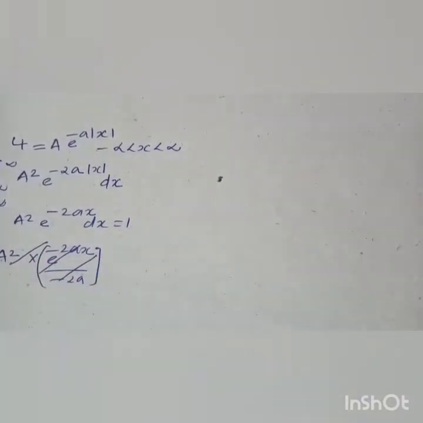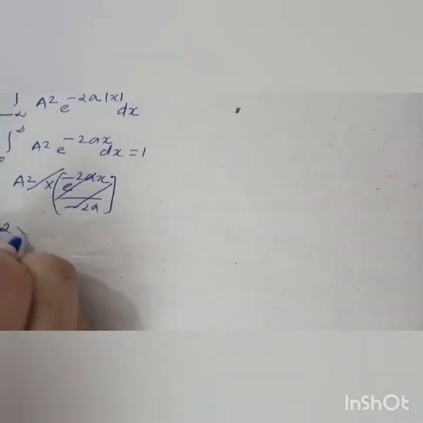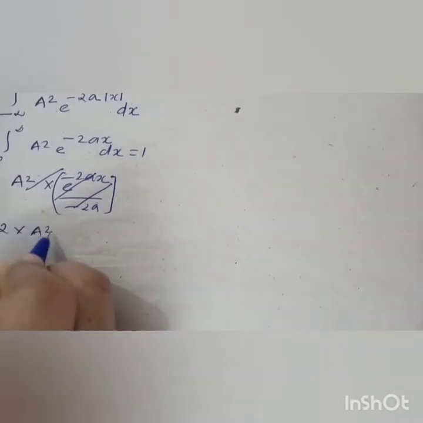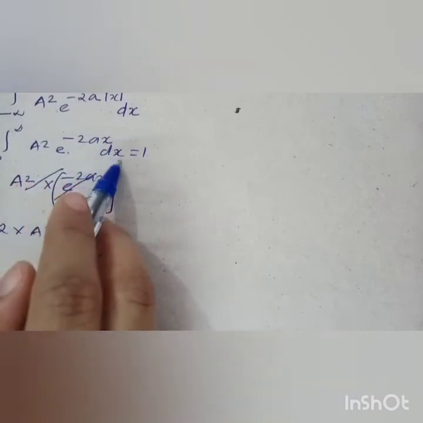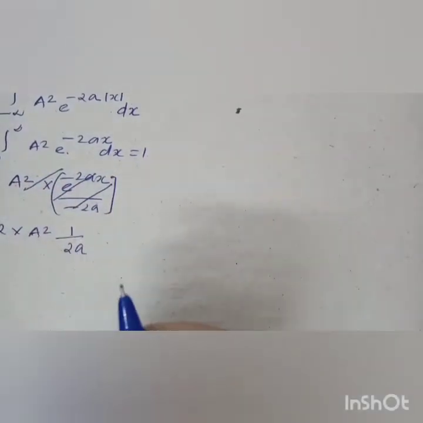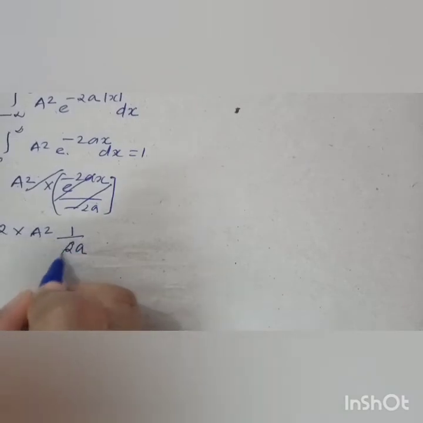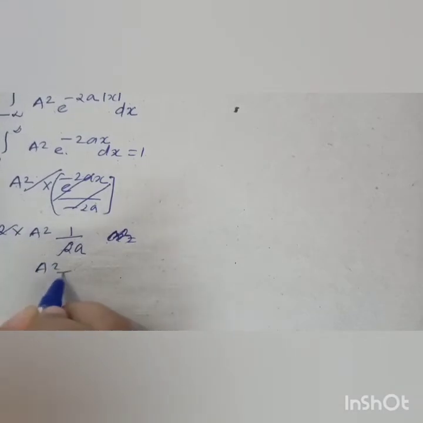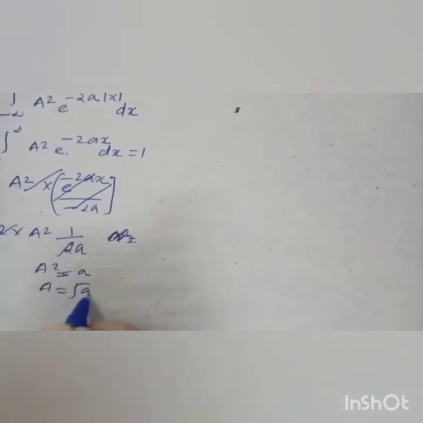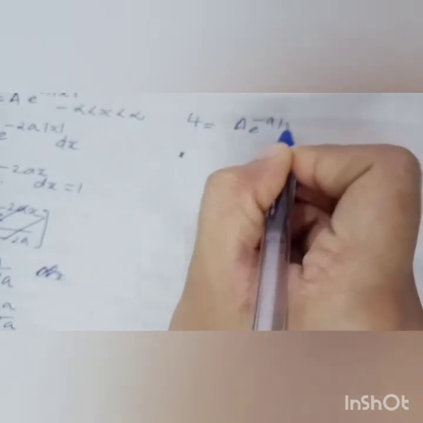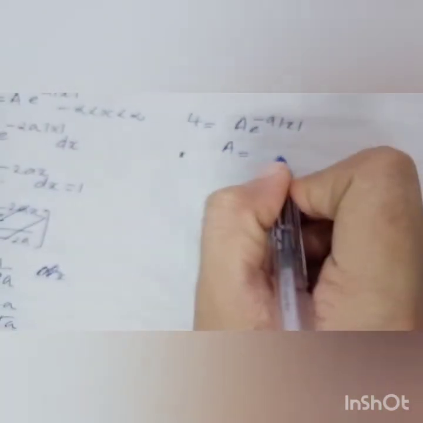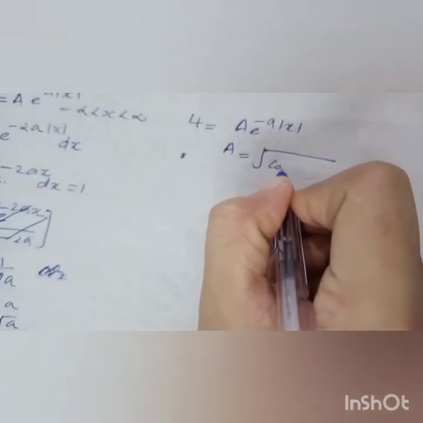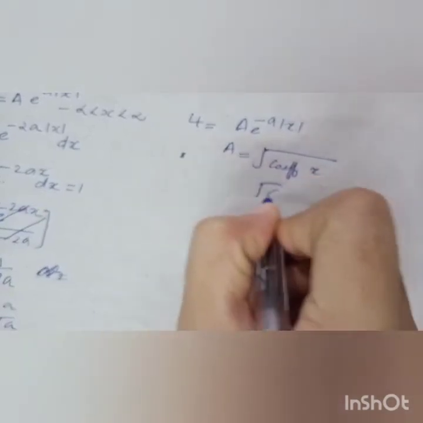There is a formula: the integral from 0 to infinity of e^(−ax) dx is 1/a. So 2A² × 1/(2a) = 1 gives A = √a. So generally we have a trick: if ψ = A e^(−a|x|), then the normalization constant A is the square root of the coefficient of |x|, that is √a in this case.